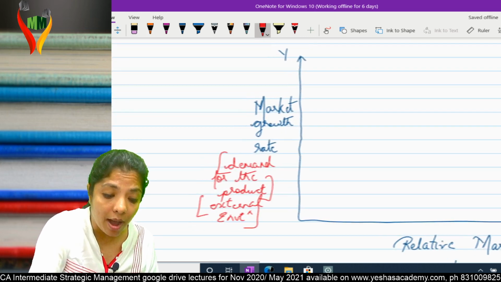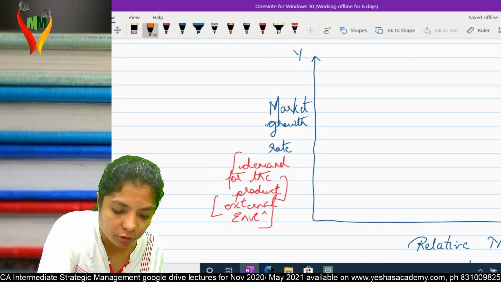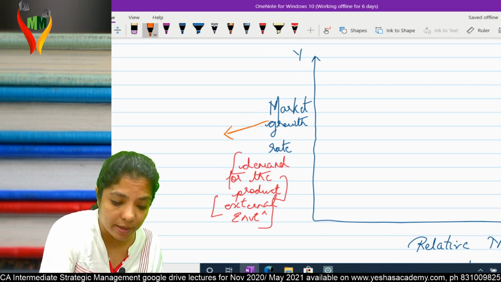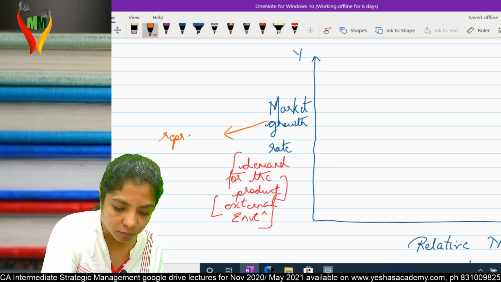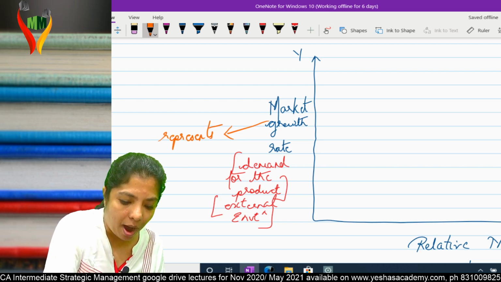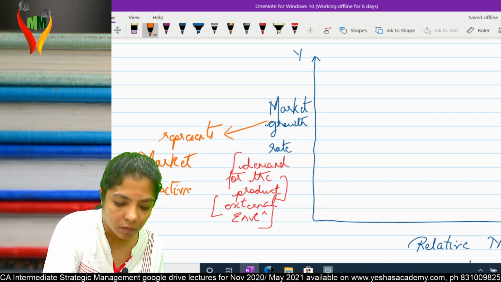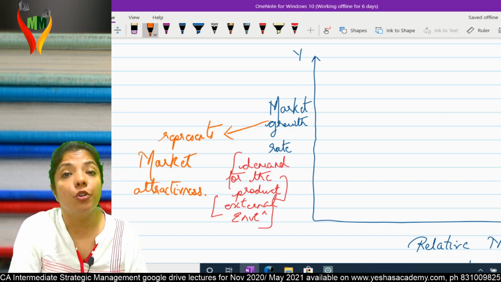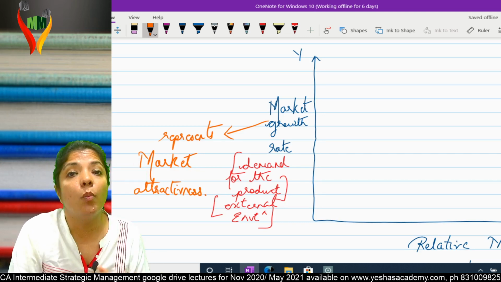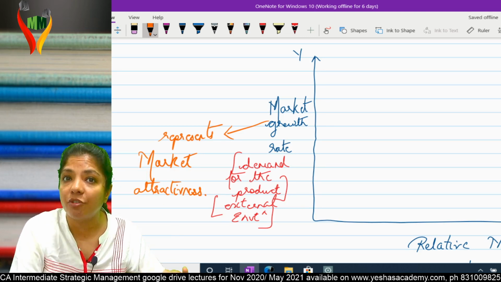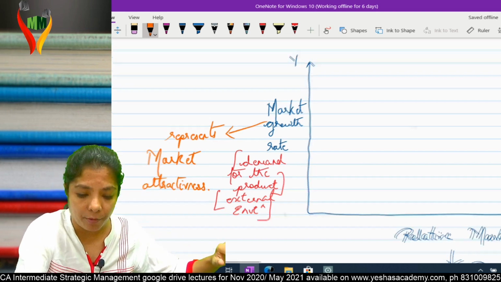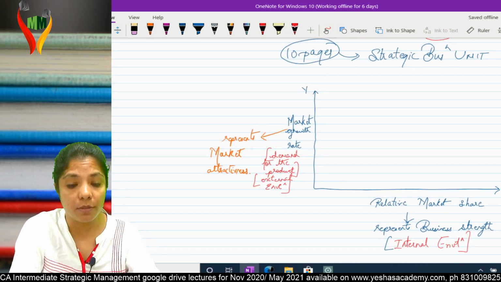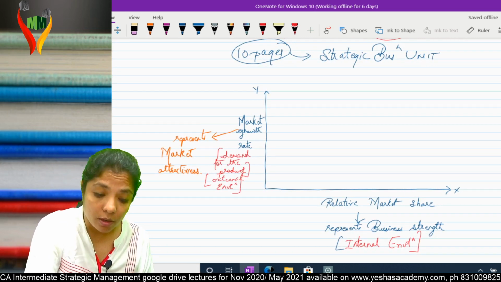And market growth rate represents what? It represents market attractiveness. That means you will be getting attracted towards a market which has high demand, and you won't be getting attracted towards a market which has low demand. Am I clear? Am I clear till here? Any problem till here? Okay, now listen to me.